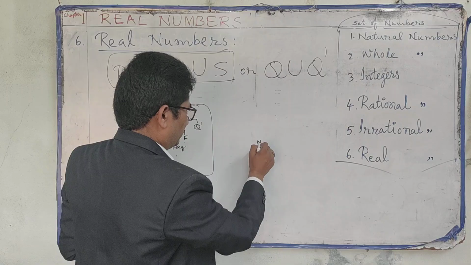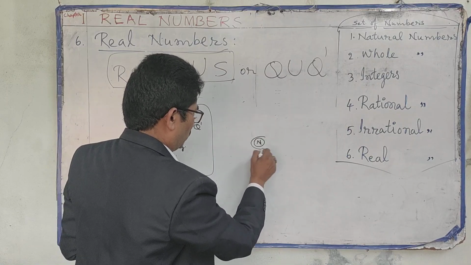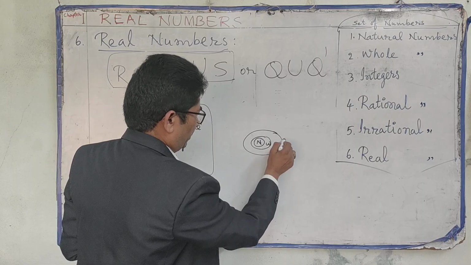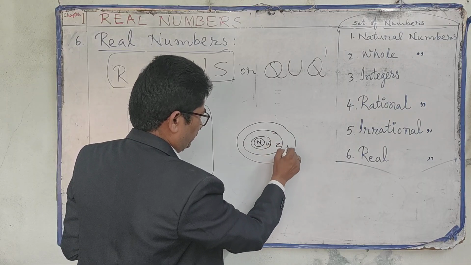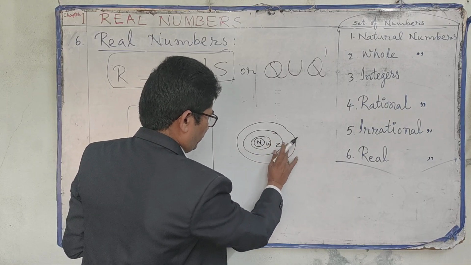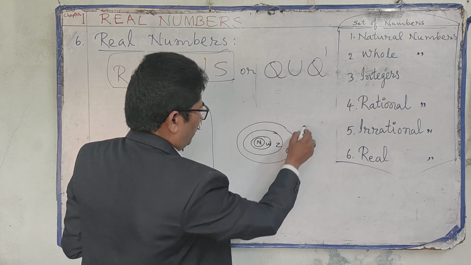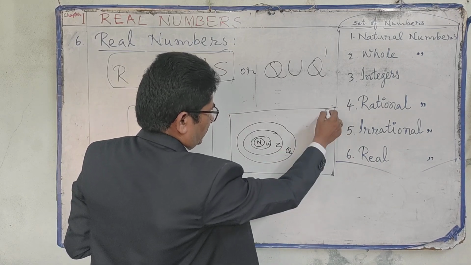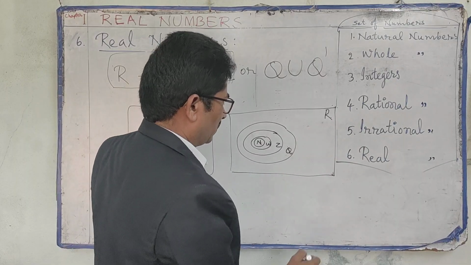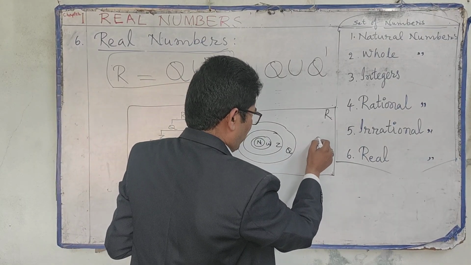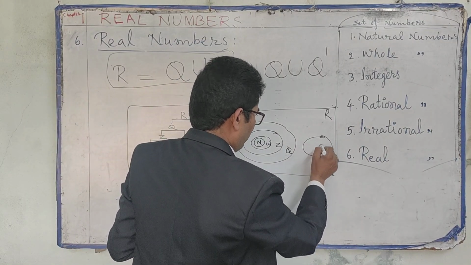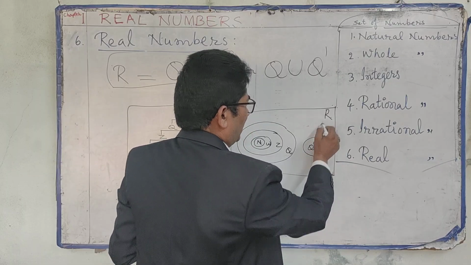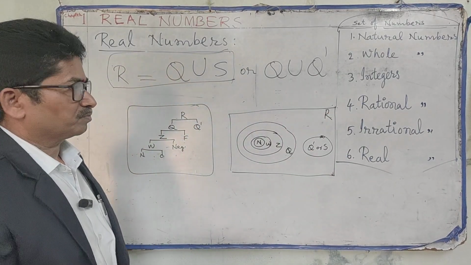So natural numbers are in whole numbers, which are in integers, which are in rational numbers. These rational numbers are in real numbers, and also irrational numbers, Q dash or S, are also in real numbers.